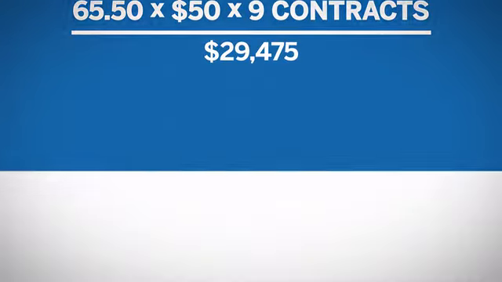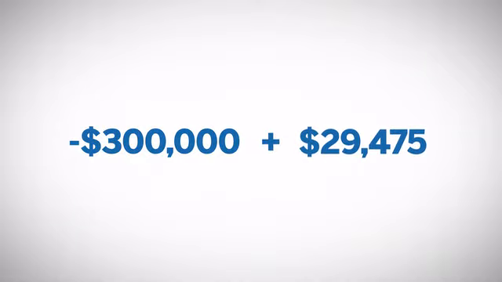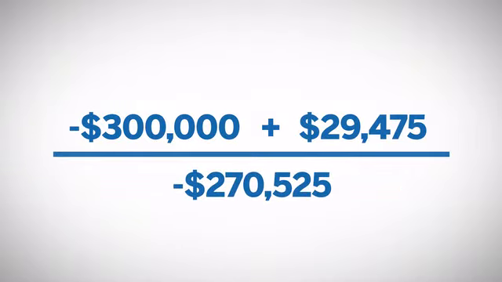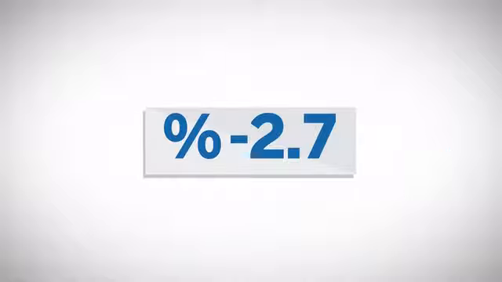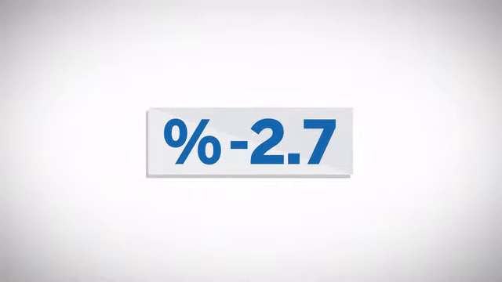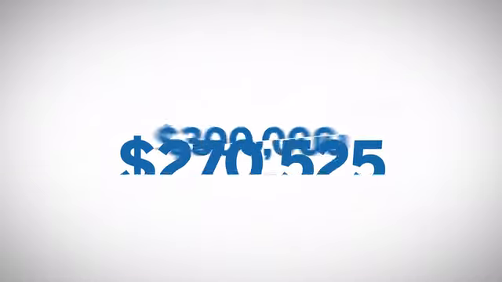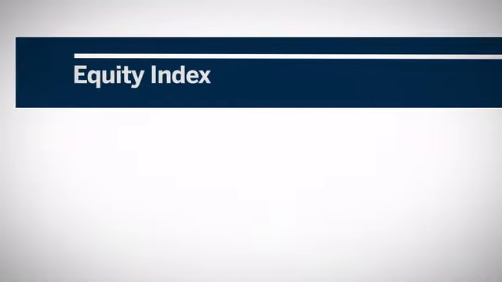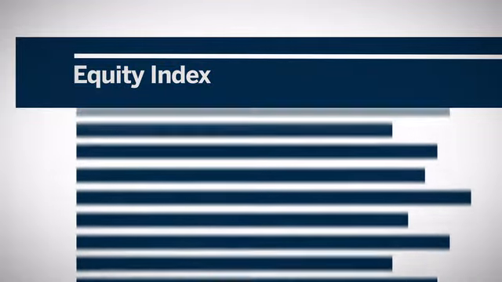The portfolio manager's net result is negative $300,000 plus the futures gain of $29,475, which equals negative $270,525, or a 2.7% loss rather than a 3% loss. She has effectively reduced her losses by 10%. This is one way traders could use equity index futures to manage their equity risk exposure.